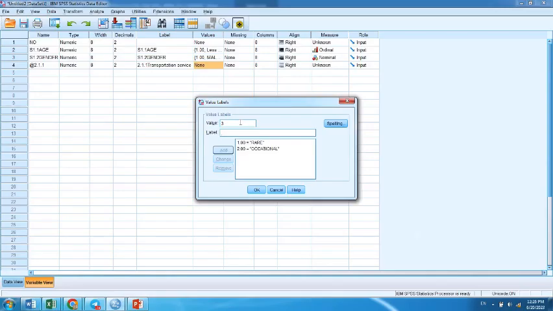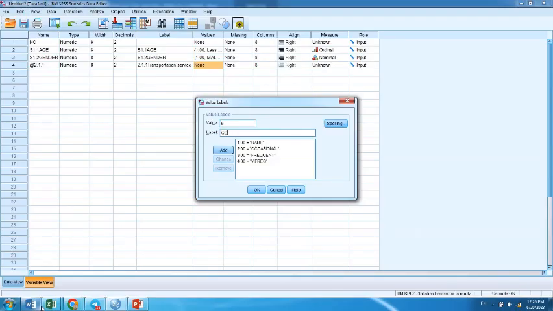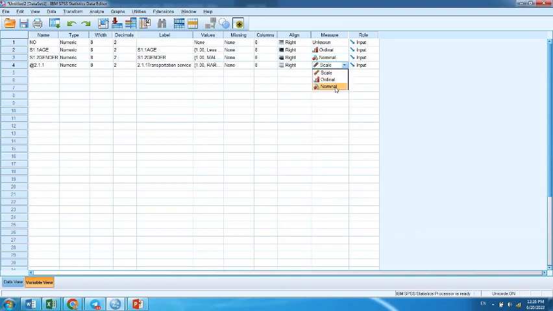Number 4 is very frequent. And number 5 is constant. Click OK. What is it? It is ordinal. Now this 2.11.